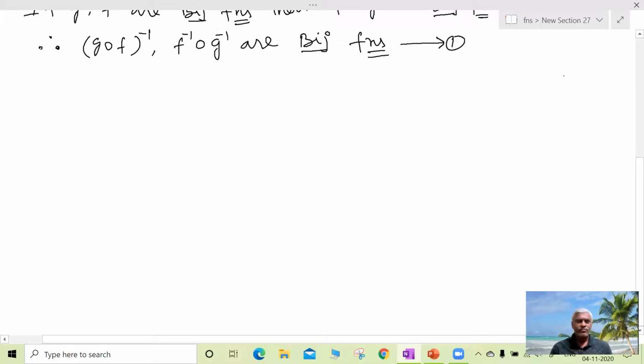Now let us prove that both LHS and RHS are defined on the same domain. Let us take this diagram.